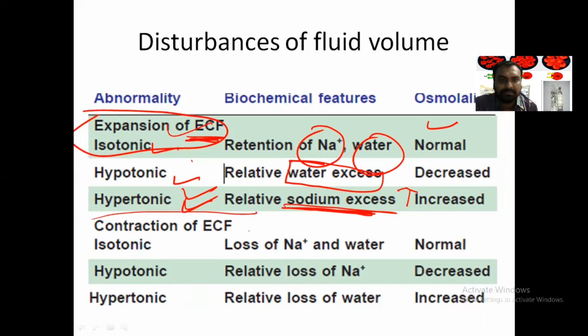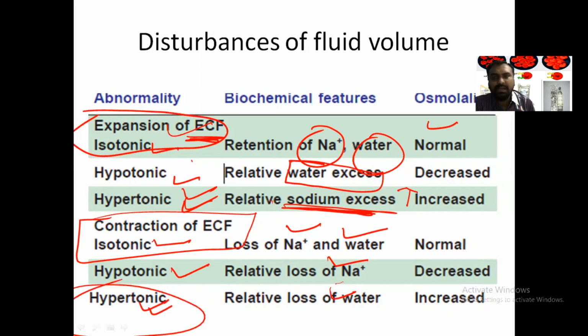Now, what is contraction of ECF? It is loss of sodium and water. If both are lost, it is isotonic. But if only sodium is lost, then this contraction is hypotonic and osmolarity is decreased. And when there is a relative loss of only water, then sodium will remain, so it will cause hypertonicity. I hope it is clear.